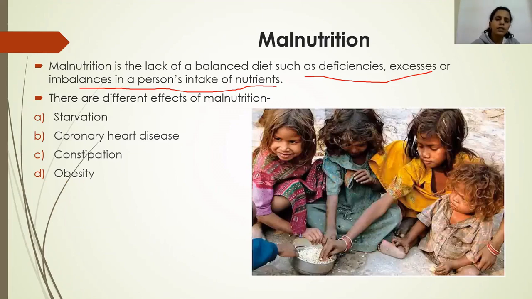Okay, when a person is having a deficiency of any nutrient in their diet, or if the person is taking an excess of nutrients like excess of carbohydrates or fats, or there is any imbalance of nutrients in the person's diet, okay, so that is called malnutrition. And there are actually different effects of malnutrition. If the person is not consuming an adequate or proper amount of nutrients in their diet, there are different effects, and these effects are like starvation, coronary heart disease, constipation, and obesity. So we'll look into these one by one.